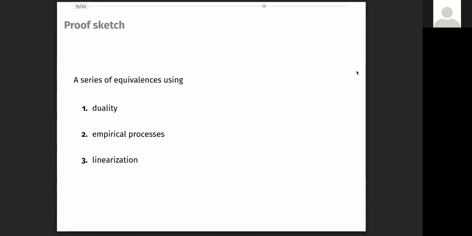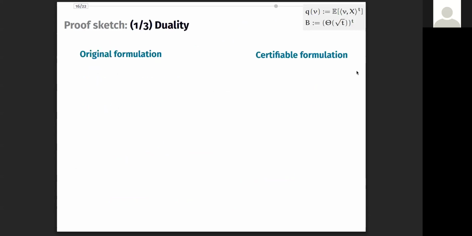Now let's go through the proof sketch. Surprisingly, the proof consists of only 3 steps, with each step leading to an equivalent formulation. The first step relies on the strong duality for semi-definite programs. To build intuition, let's compare the original Subgaussian formulation on the left with its semi-definite relaxation on the right.